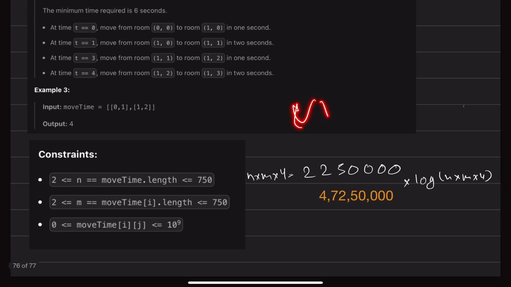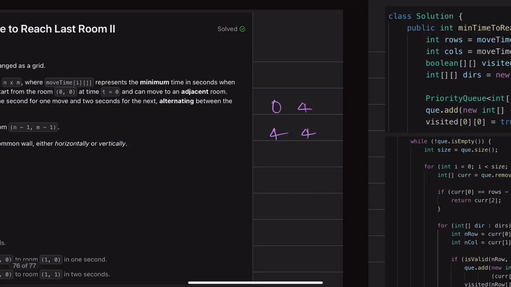So this is the V plus E, and if you multiply it with log of n cross m into 4, the total number of cells, or even if you multiply with E, then also you will be getting this value, and it is less than 10 to the power 8. This is about 4 into 10 to the power 7 something value, so this is less than that. So this will work. Now let's see the solution.